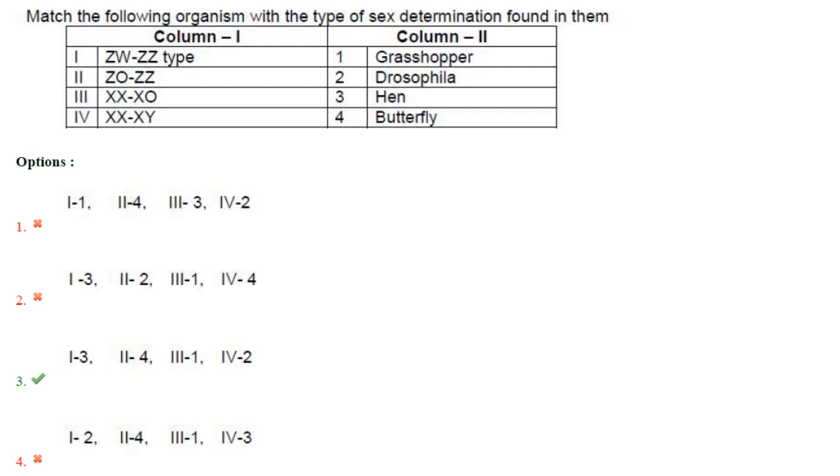Then next one. Match the following organism with the type of sex determination found in them. ZW, ZZ type is found in hen. Z0, ZZ type is found in butterfly. XXX0 is found in grasshopper and XXXY is found in Drosophila. So the answer here is option 3, 3243142.